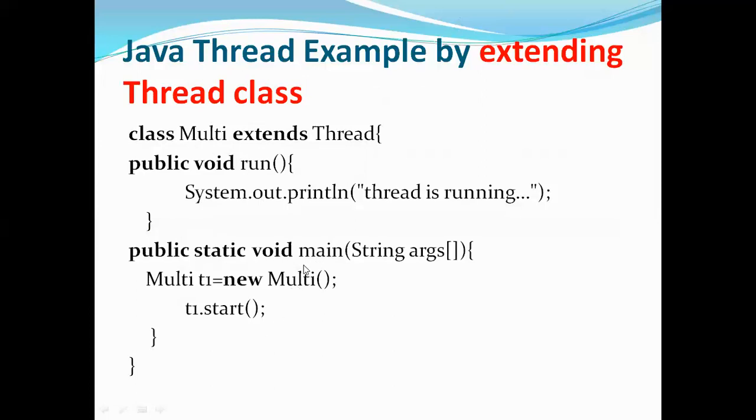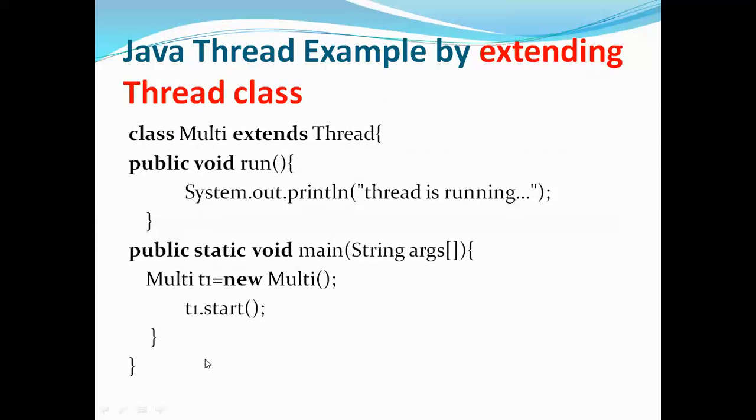Now just go to the main method here. In the main method, what is the class you have here? Multi is my class name. For that class, I'm creating an object called t1. Then I'm asking that object to run, t1.start. This is actually my thread because it is extending the Thread class, right? So the object of this class will become a thread now. So t1 is a thread. I'm just calling t1.start, so I'm asking it to start.